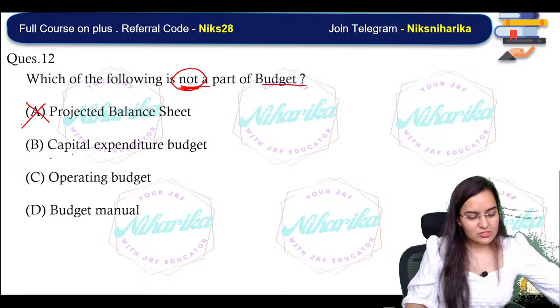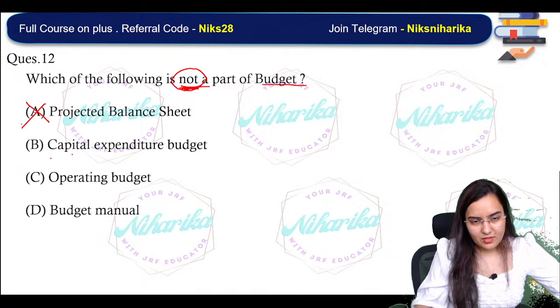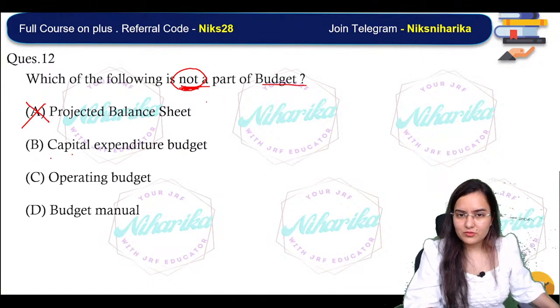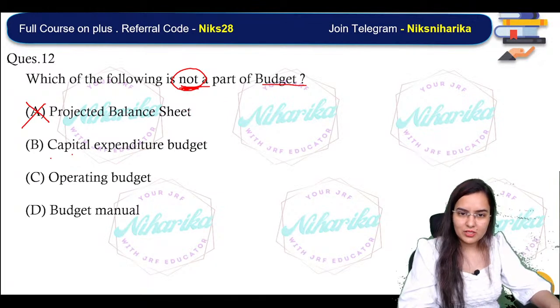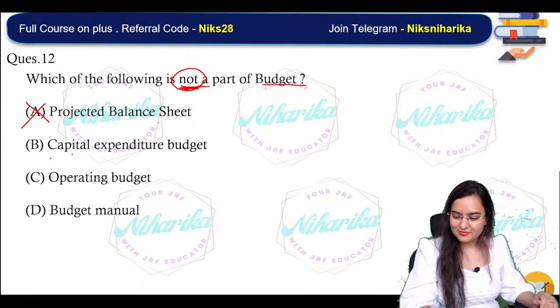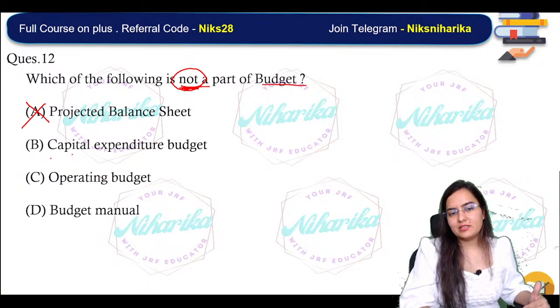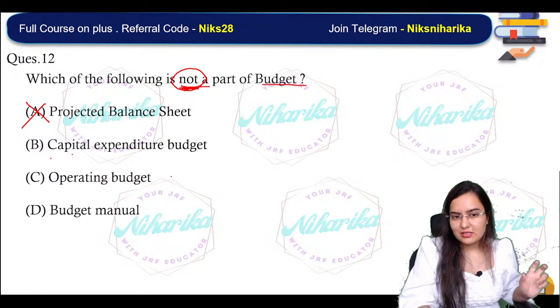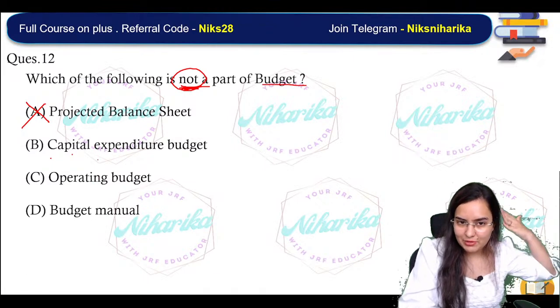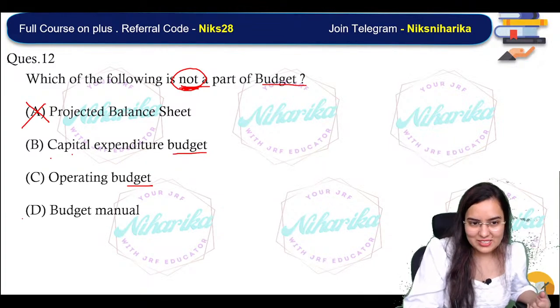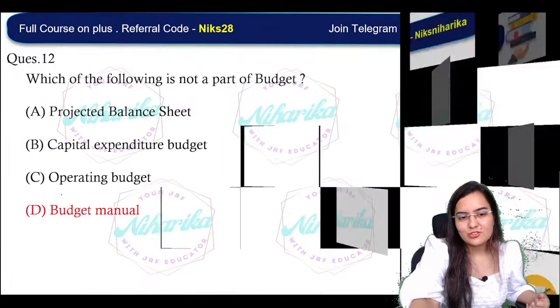I'll explain you the reason. Don't you think a projected balance sheet should be a part of the budget? Yes, of course it should be. Why not? Operating budget, operating capital, basically the running expenditure and the capital expenditure, both are part. Only D, budget manual, should not be there.